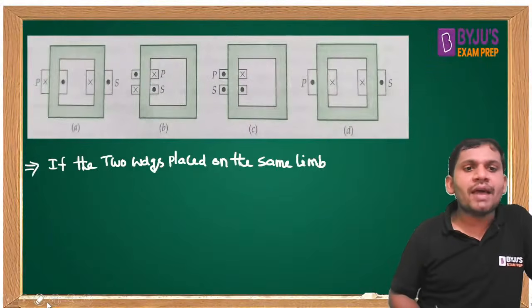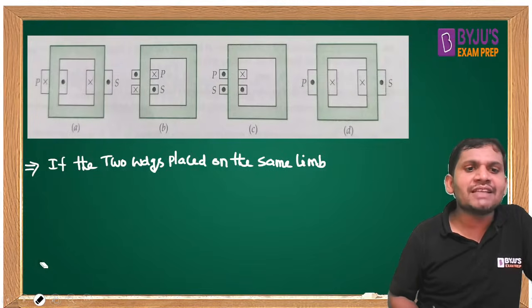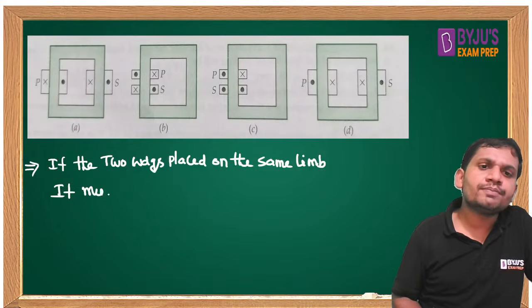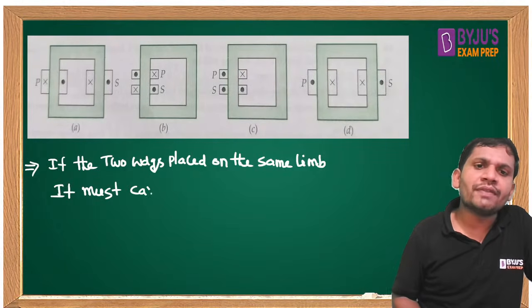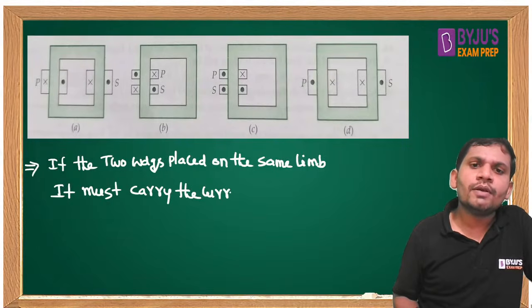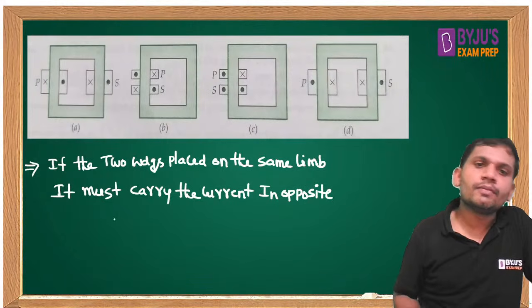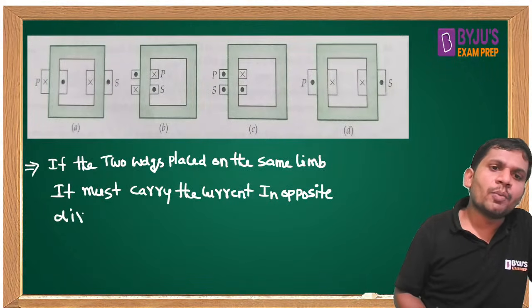This I am writing: to satisfy transformer action, if the two windings are placed on the same limb, they must carry the current in opposite direction.